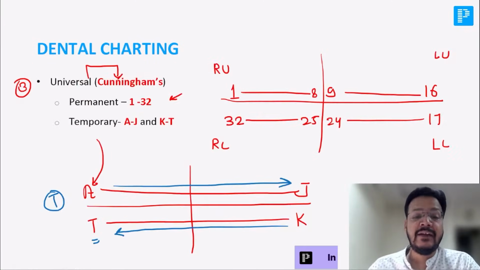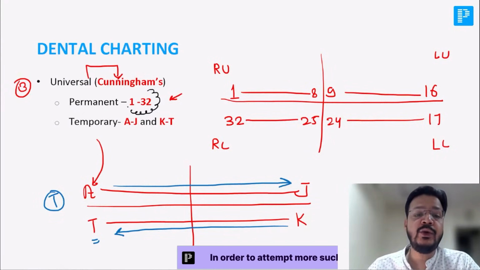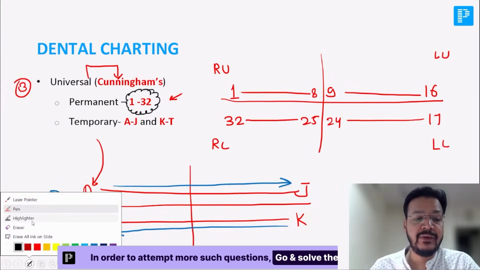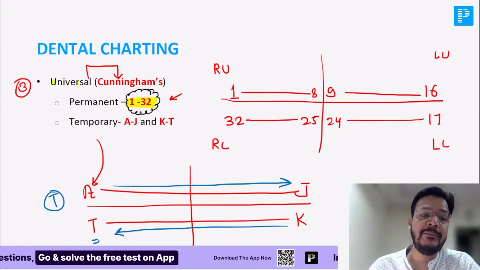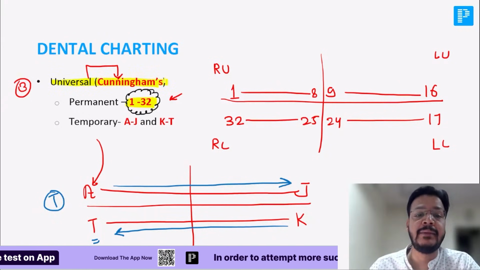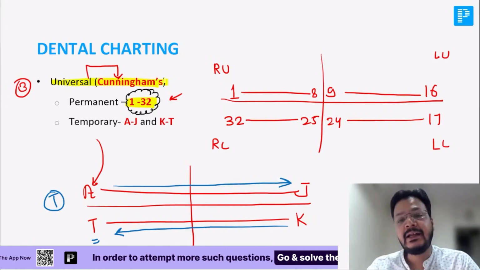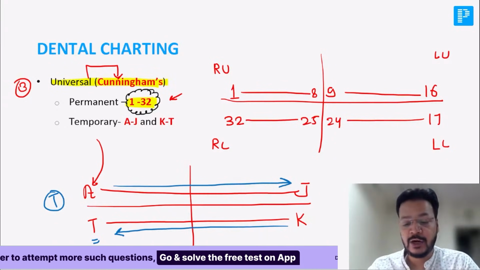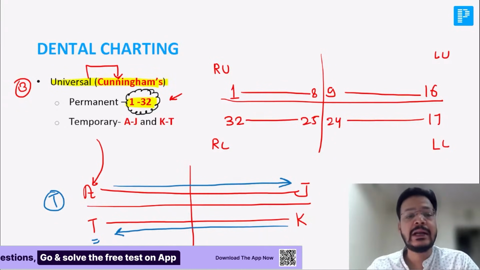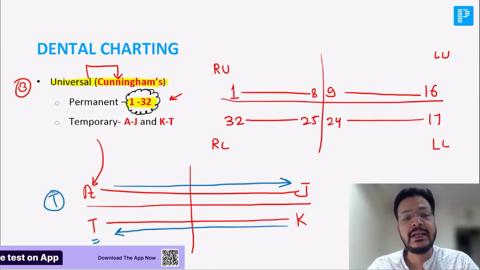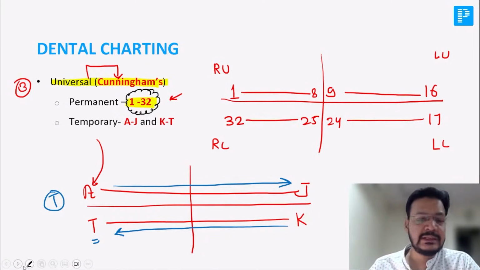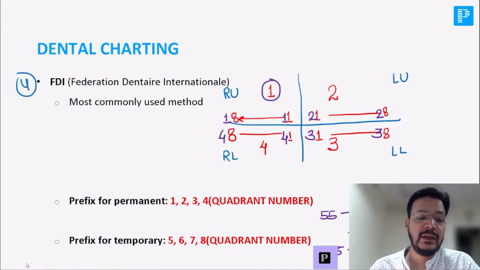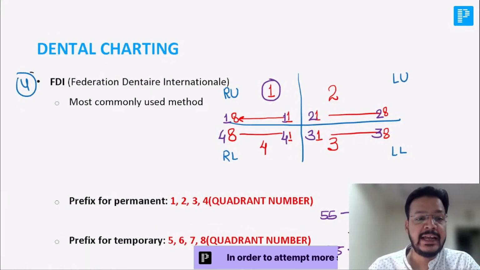Now sir, if the teeth are written 1 to 32, I'm coming to a very, very important point. If the teeth are written 1 to 32 in number, that will be the universal or Cunningham method. Here the number of teeth are written 1 to 32. Okay, this is universal or Cunningham. Third method is done.